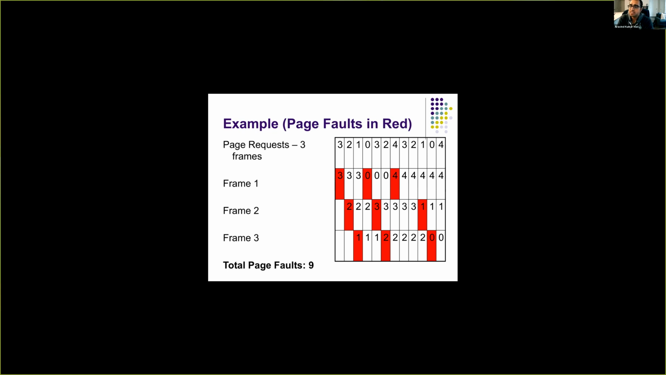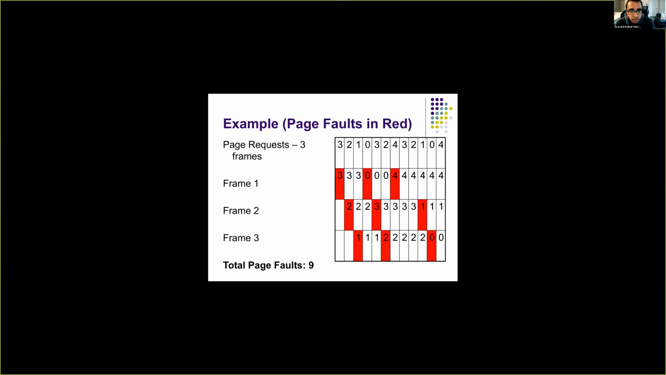So let's look at an example. Consider these as our page requests. These are virtual page requests by a process. And let's say there are 3 physical frames available. That means, if each frame size is 4 KB, the physical memory available is 12 KB. Now, given that these are the page requests for the virtual pages.